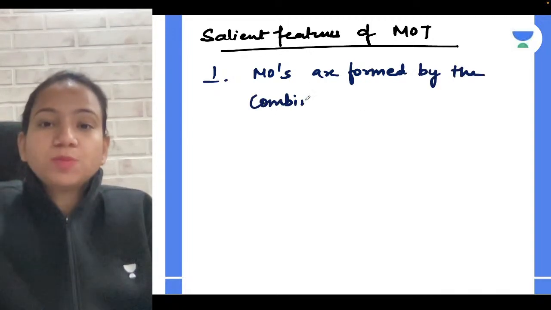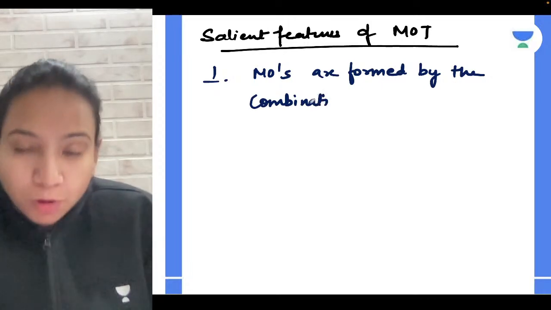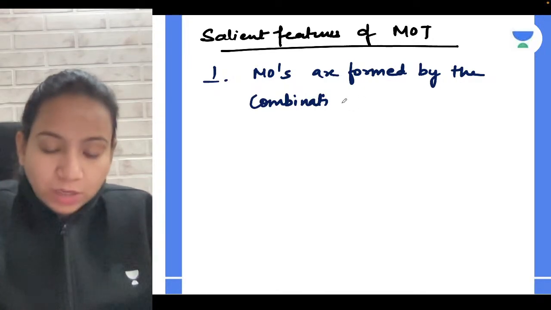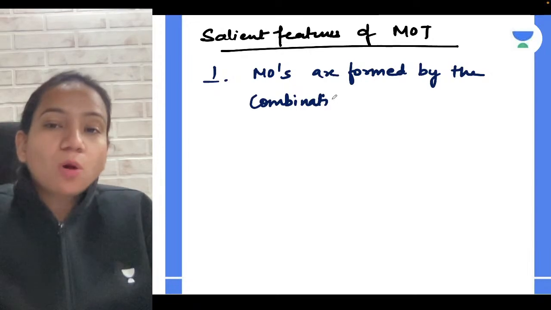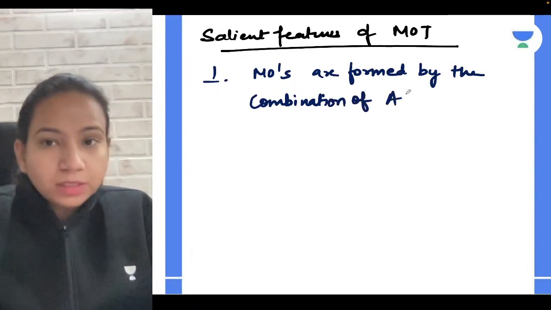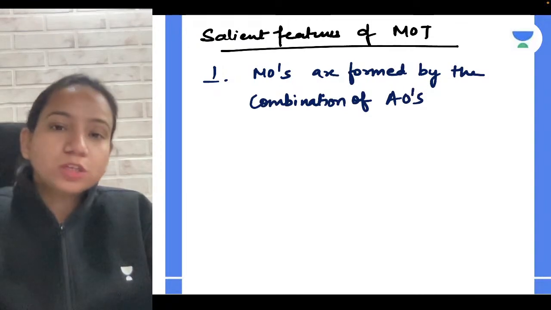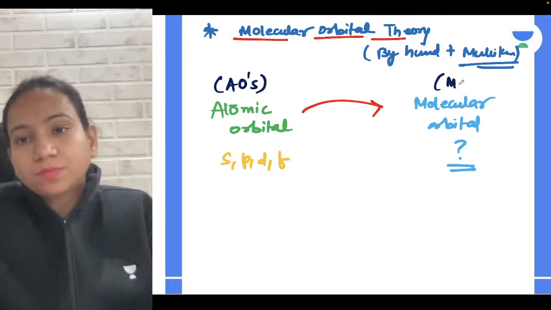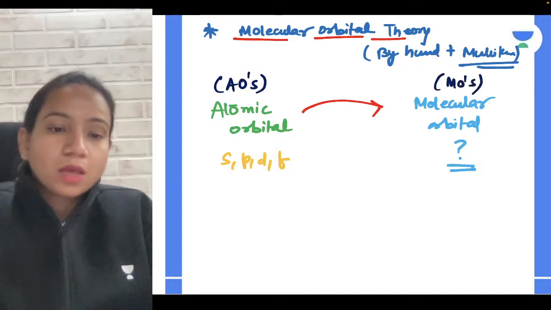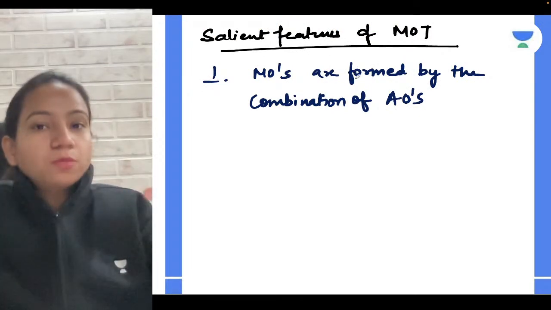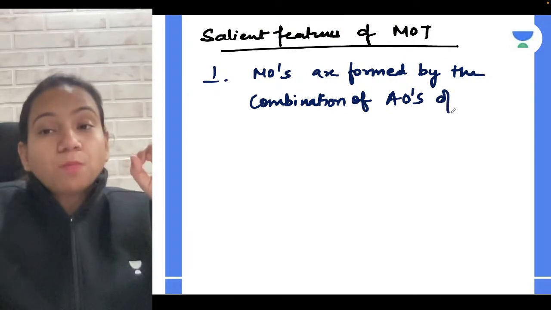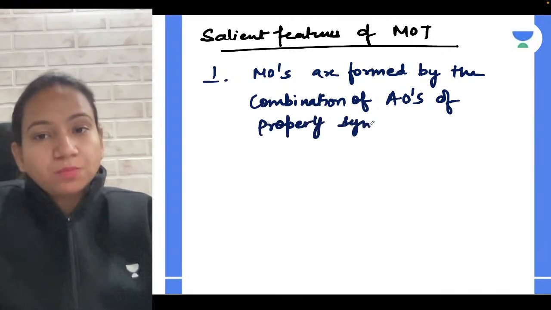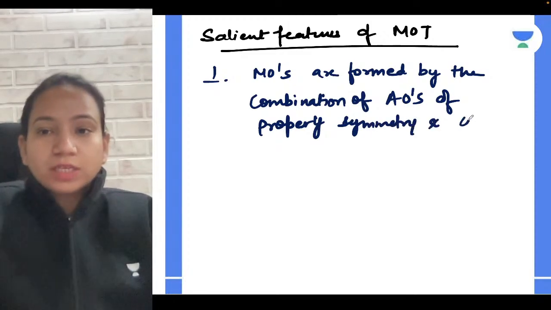Now how the combination takes place, how the overlap takes place, that was given by whom? By the linear combination of atomic orbitals. Very good, Akshay. So molecular orbitals are formed by the combination of atomic orbitals. I'm writing MOs for molecular orbitals and AO for atomic orbitals; this is the short form we'll be using. Molecular orbitals are formed by the combination of atomic orbitals of proper symmetry and comparable energies. This is important for us to know.